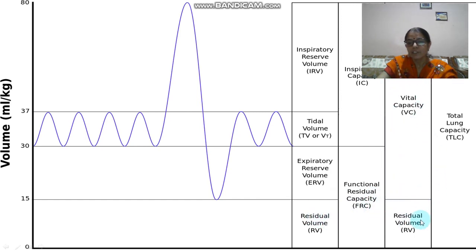Now what is left? Residual volume. So it will be written over here as the residual volume. Now if you combine this vital capacity with this RV, VC plus RV, then you will get TLC, that is the total lung capacity, right? So if you know the meaning of these four, you can find out all these things. If you know IRV, TV, ERV as well as this RV, you can find out IC, you can find out EC, you can find out FRC. If you know these things, then you can calculate VC, and if you add VC and RV, then you can calculate TLC.